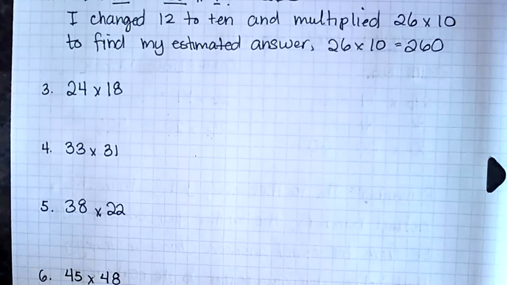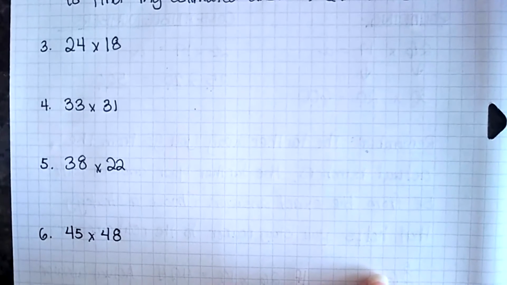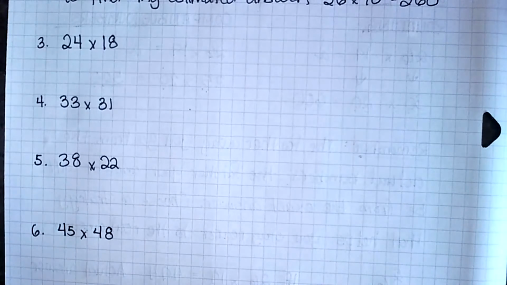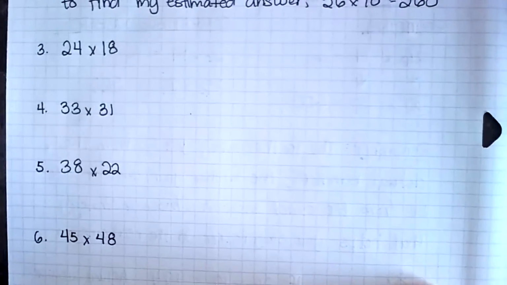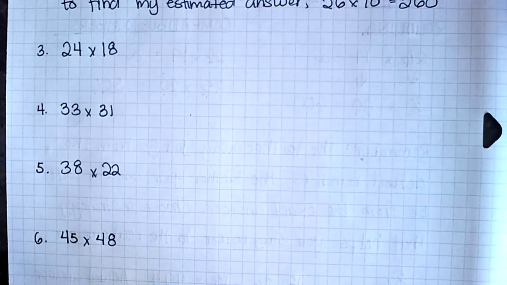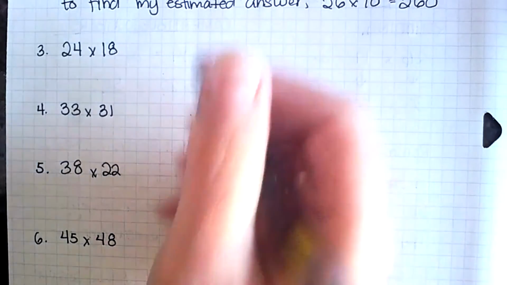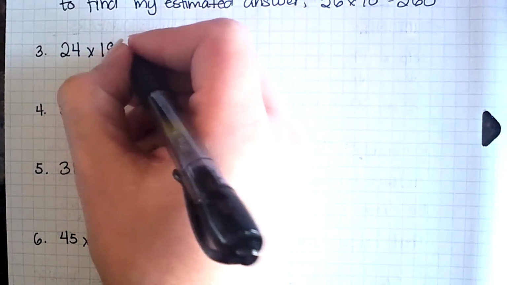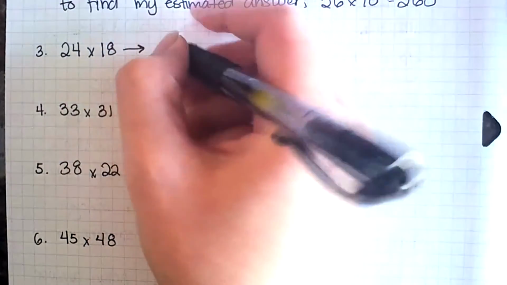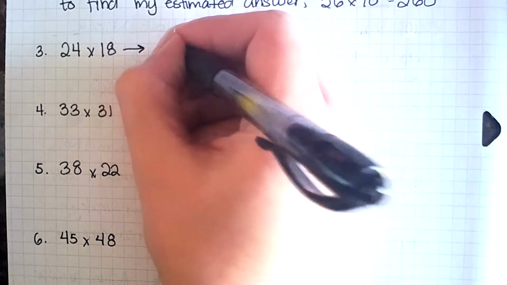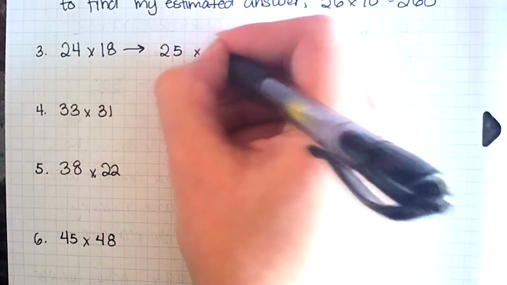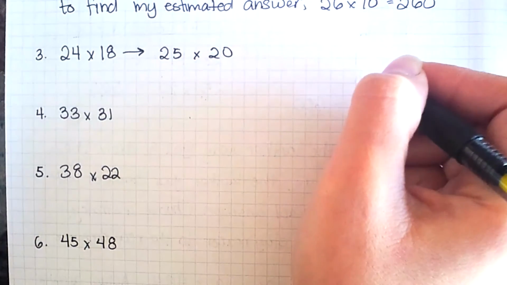Okay, so let's go ahead and get started. Now you can use either strategy. You don't necessarily need to use the strategy that I'm using, but I will show you one way to do all of these questions, and you can pick either that way or you can choose the other way. You can either do rounding or you can use compatible numbers. So for this one, I'm going to use compatible numbers. So I'm going to change this to 25 times 20.